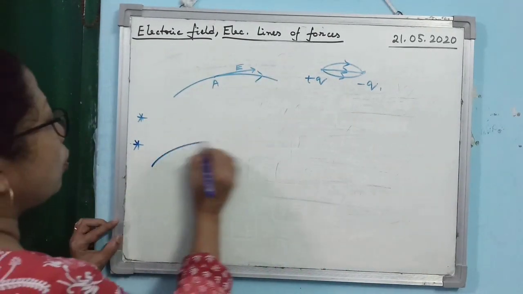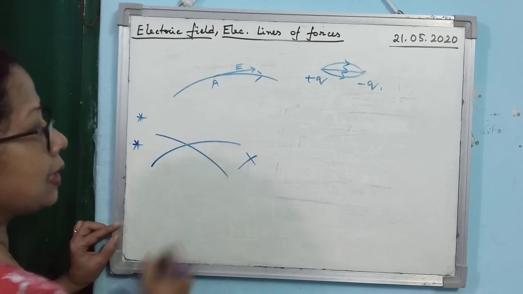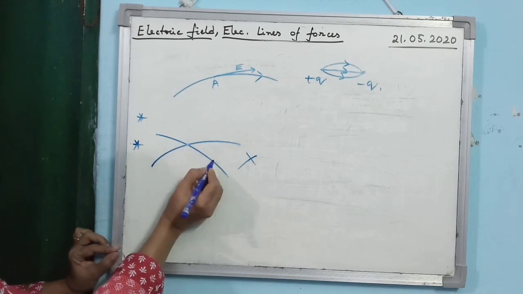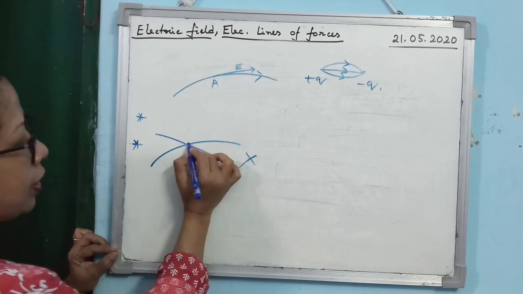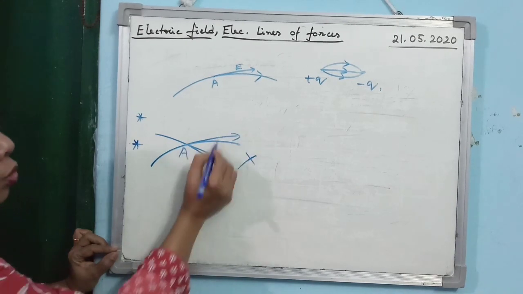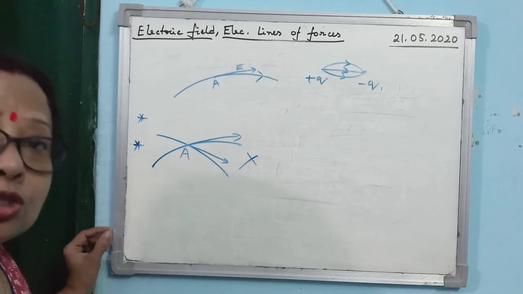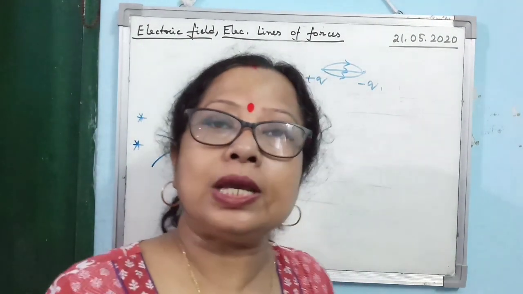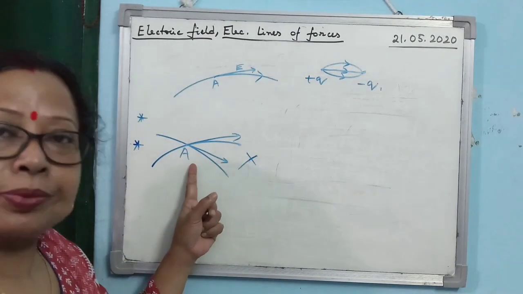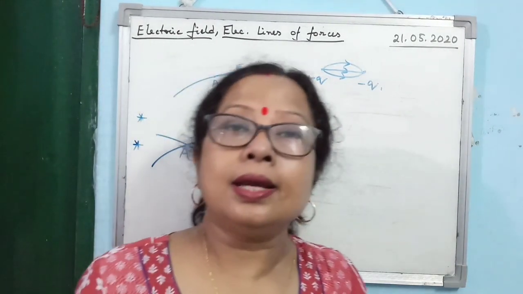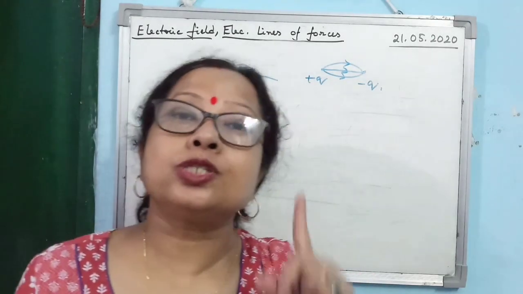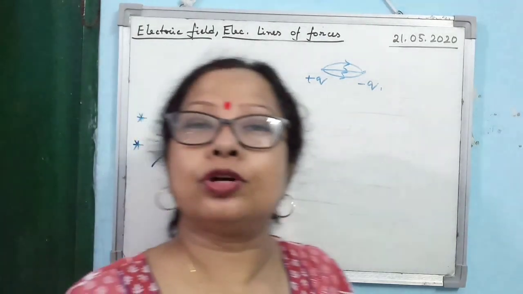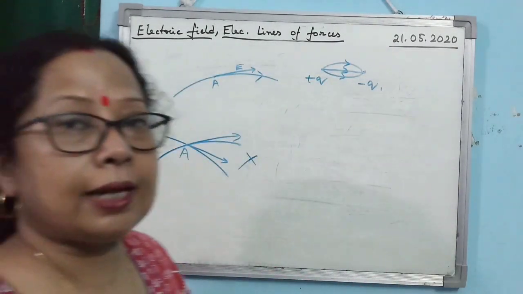Alright, then the next important point, just associated with the point I discussed: no two electric lines of force can intersect each other. Why can they not intersect? Because if they intersect, then at the point of intersection one can draw two tangents. These two tangents will give you two directions of electric field intensity at the point A. But at one point, the direction of electric field intensity is only one. So it is not possible. So electric lines of force never intersect each other.